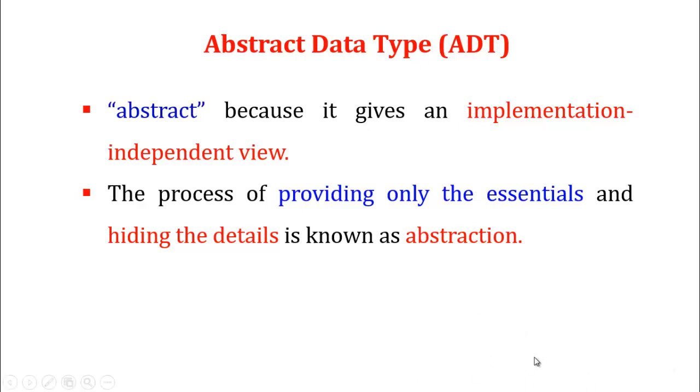It does not specify how the data will be organized in memory. It does not say how the data should be stored in memory, and what algorithms will be used for implementing the operations. Okay, they did not show their memory locations. They did not show the operations, which we call algorithms, that will be used for implementing the operations. It is called an abstract.